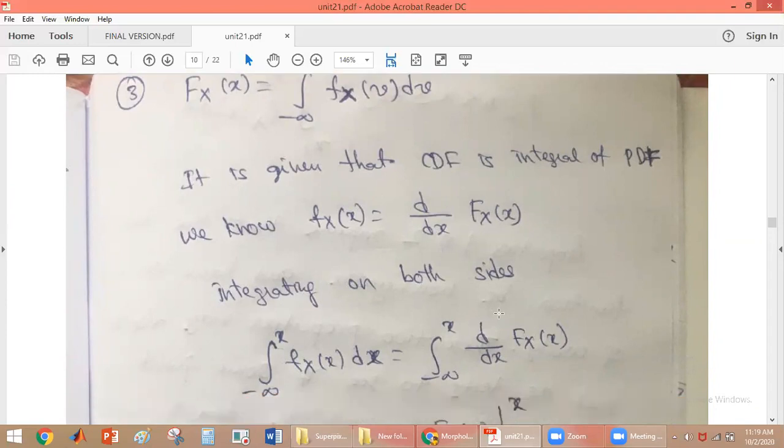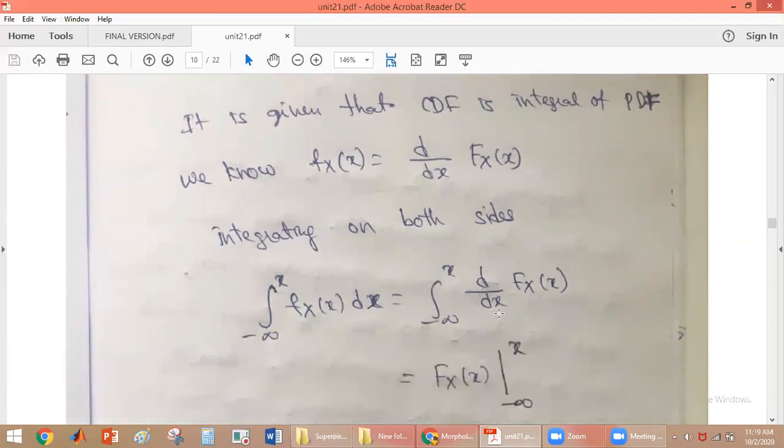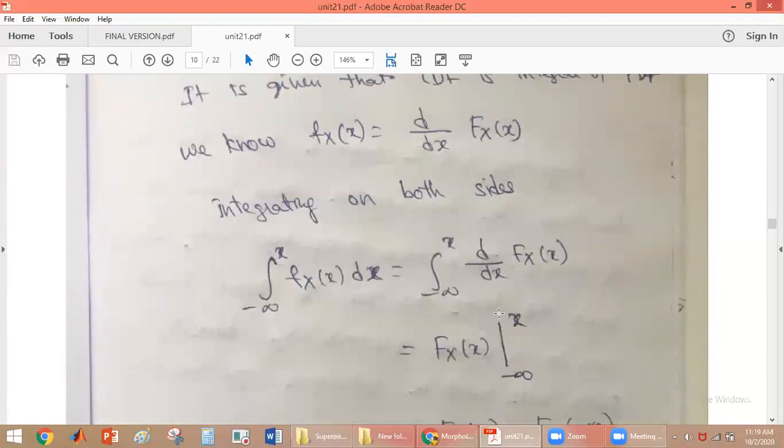Now we integrate on both sides. The integral from minus infinity to x of fX(x) dx is equal to the integral from minus infinity to x of d/dx of FX(x) dx. The dx cancels and we get dFX(x).